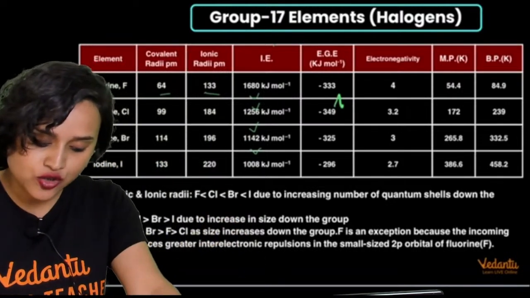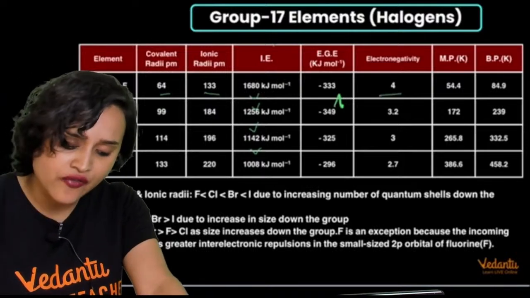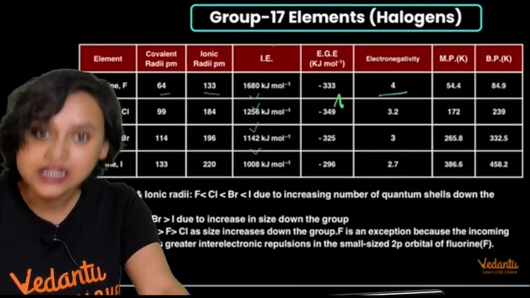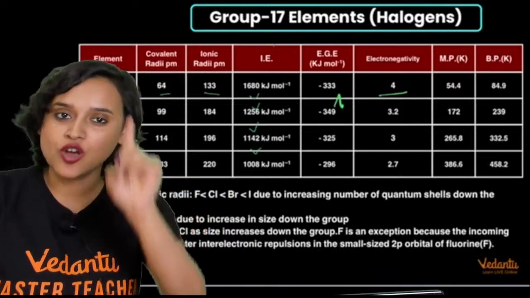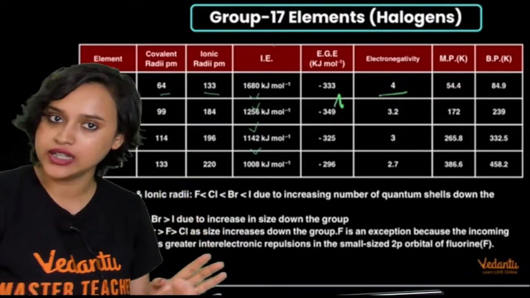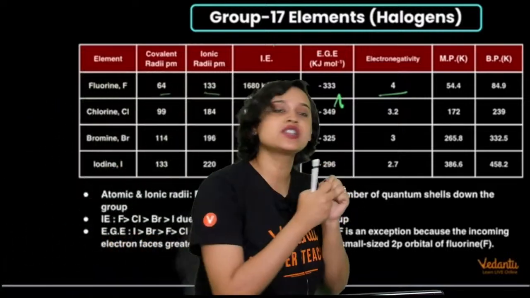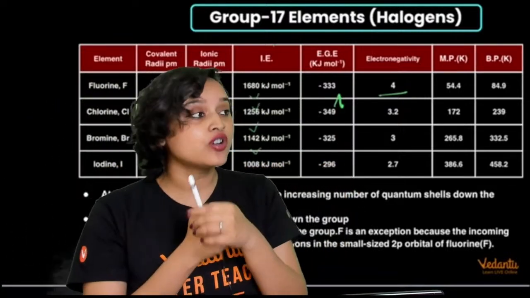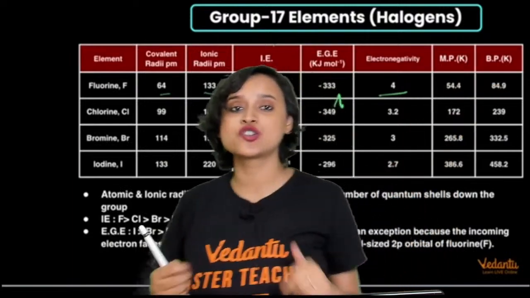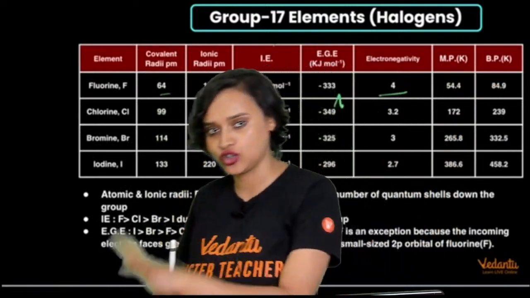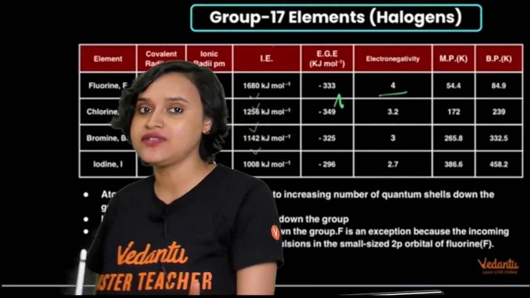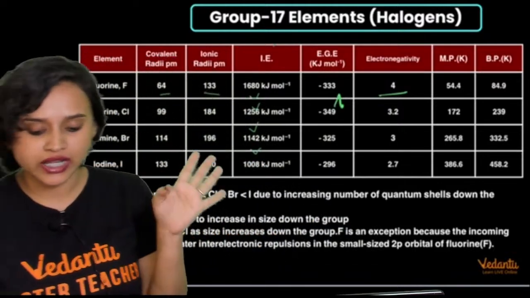Electronegativity is very, very high for fluorine, but electron gain enthalpy is not as high as chlorine. You get the point? Electronegativity is pulling the shared pair of electrons. Electron gain enthalpy is gaining an electron from somewhere. So electron gain enthalpy for fluorine is lesser than chlorine. Electronegativity, however, is more than chlorine.